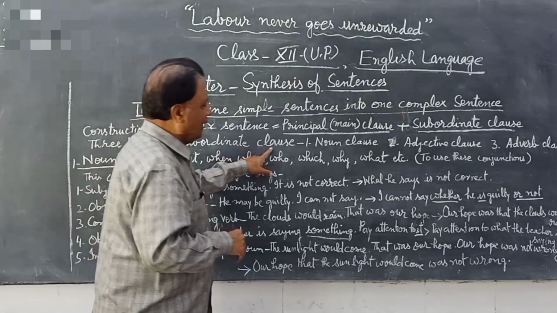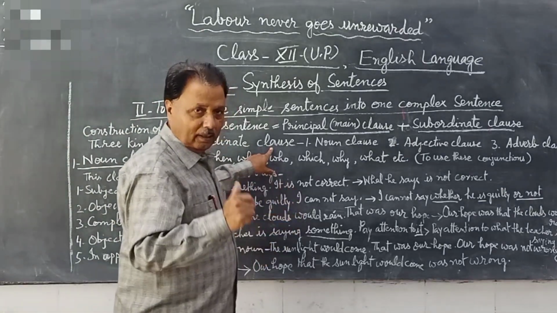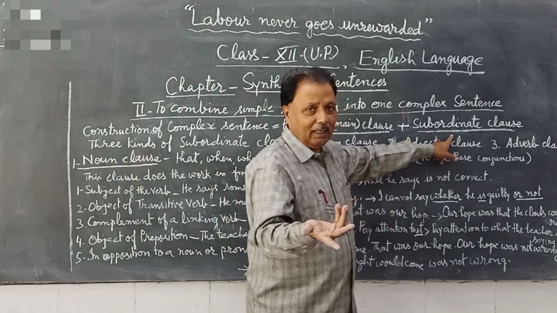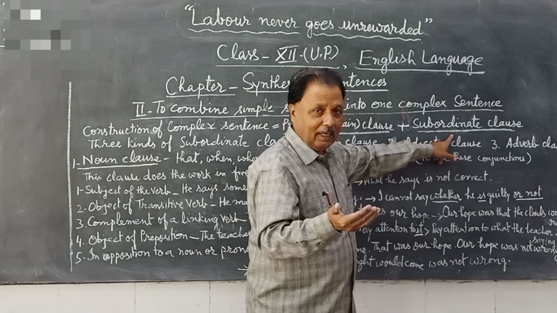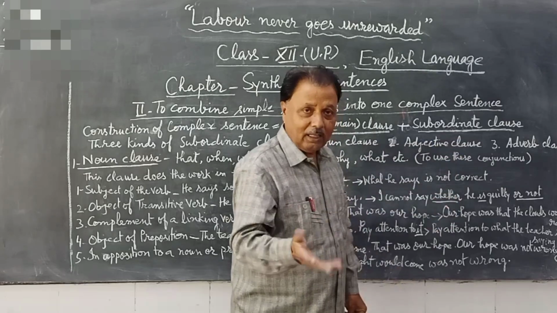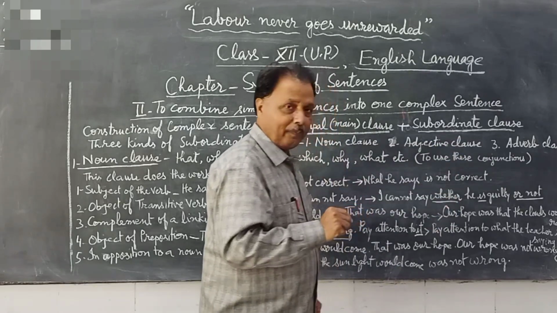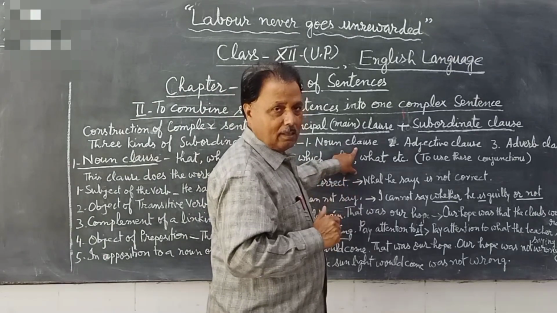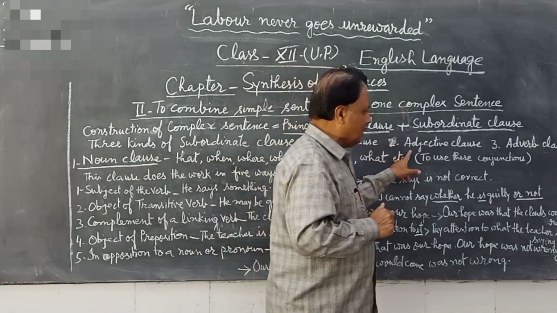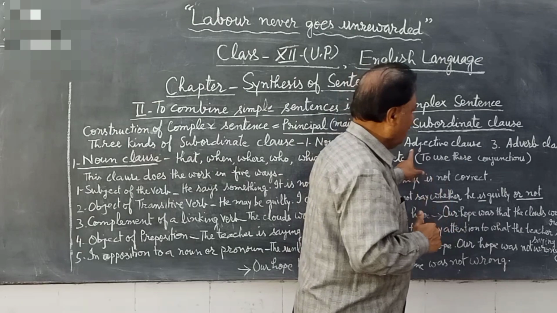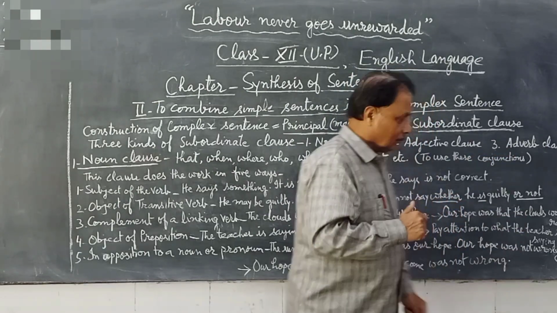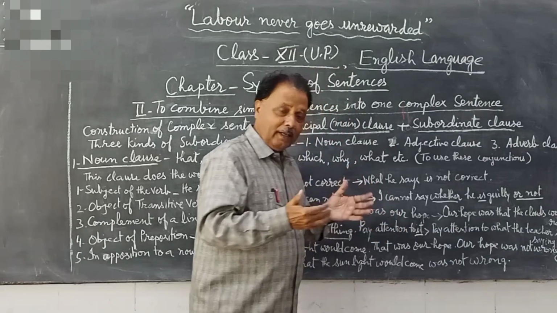There are three kinds of subordinate clause. The main clause is the main clause, but subordinate clauses are categorized into three parts. The first one is noun clause, the second is adjective clause, and the third is adverb clause.